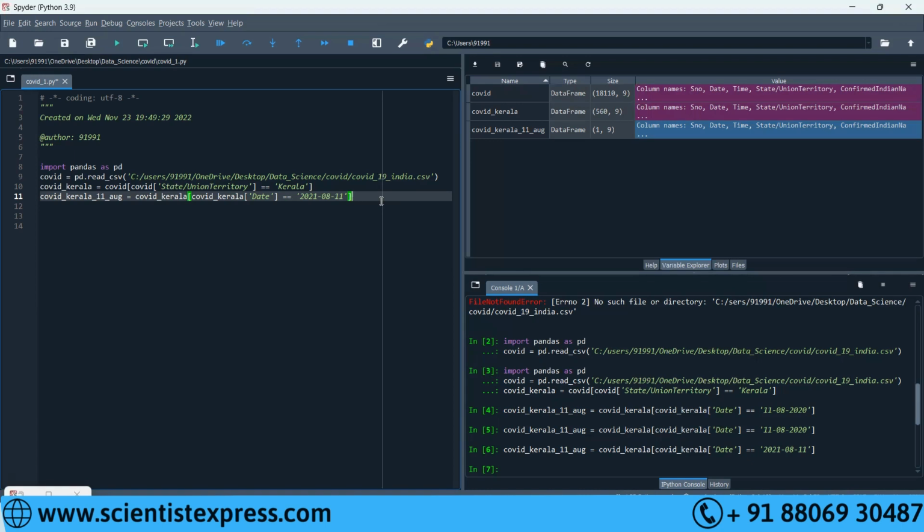So why do we need to put that COVID Kerala along with date? Why do we need to pair the table name along with variable name? Why did we have to write COVID Kerala a second time? I want you guys to clearly understand these things. Second time in the sense, in row number 11, we wrote COVID Kerala twice, right? Why the second time? Okay, let's see. So can you come to row number 12?